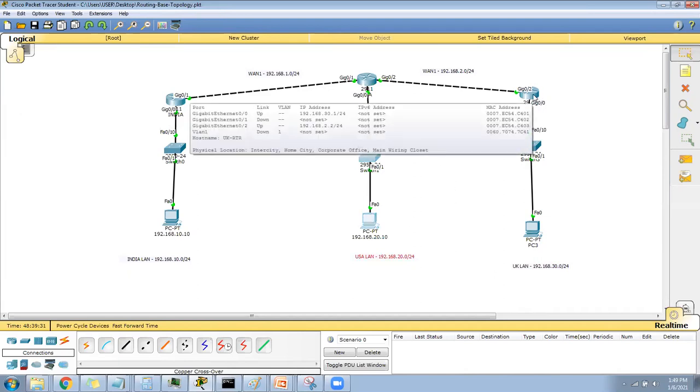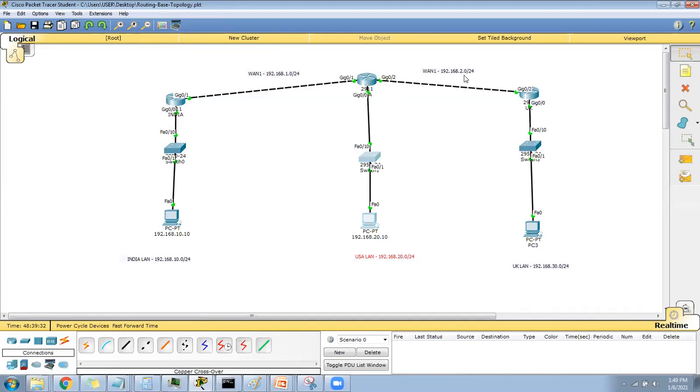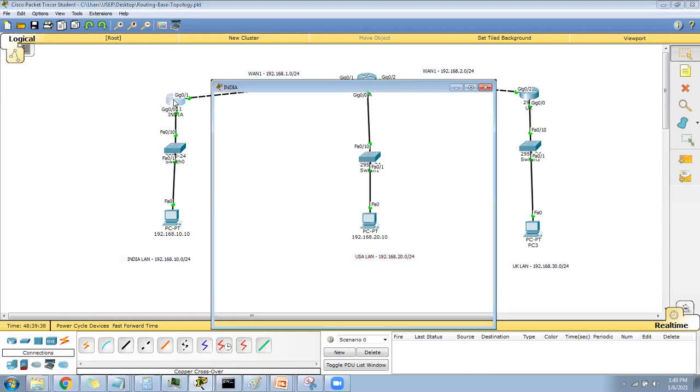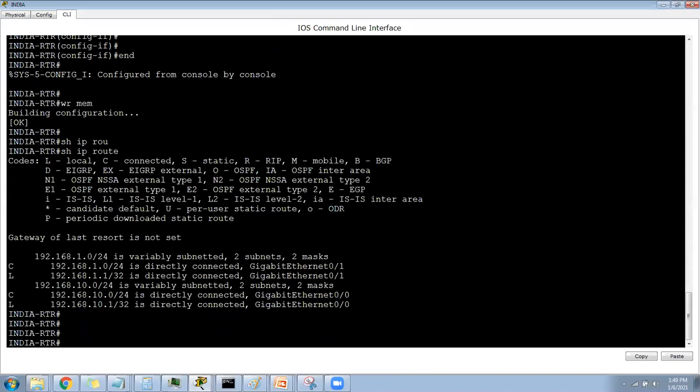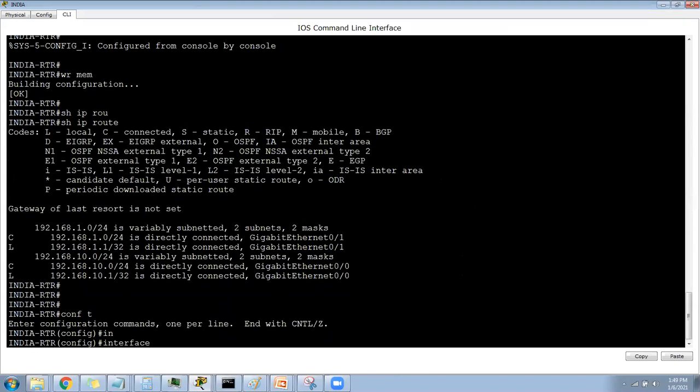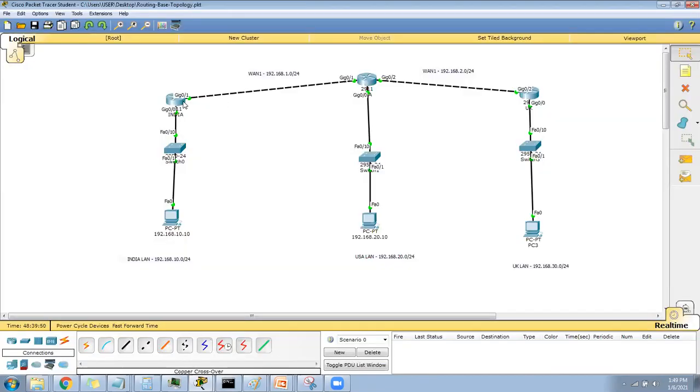So for the UK network, only two networks are directly connected, this one and this one, and the other is not directly connected. So we need to add the static route. You can do config terminal, interface. One more thing: when the India router wants to reach this network and this network,